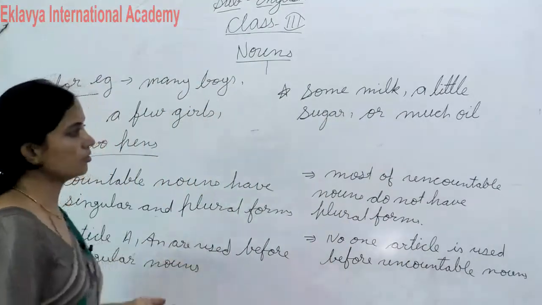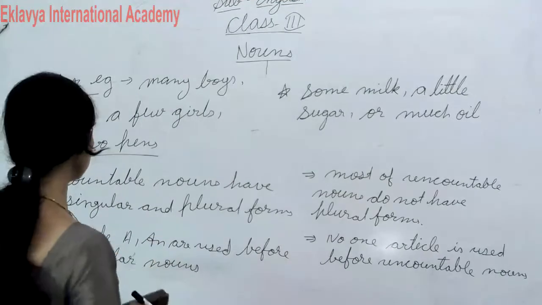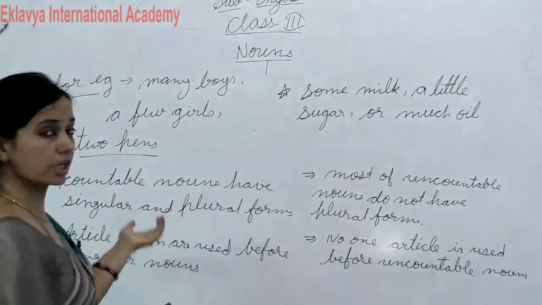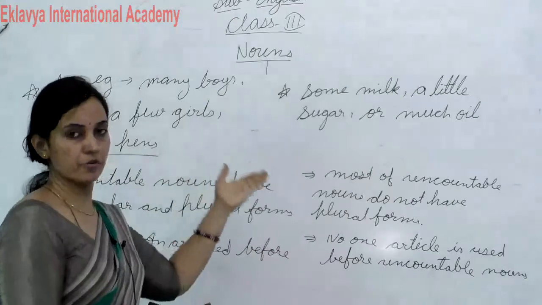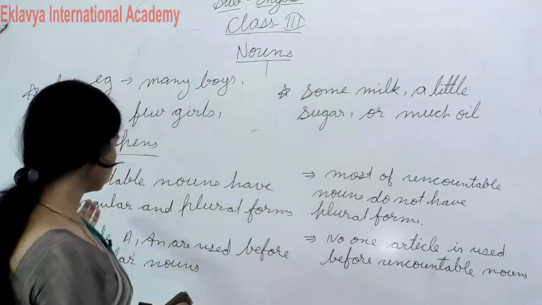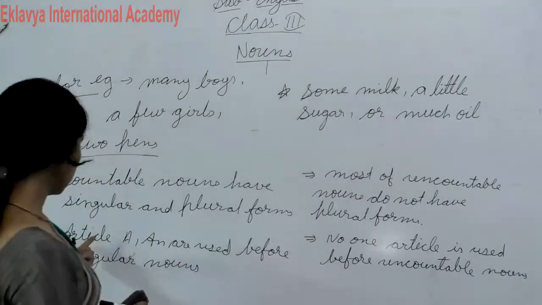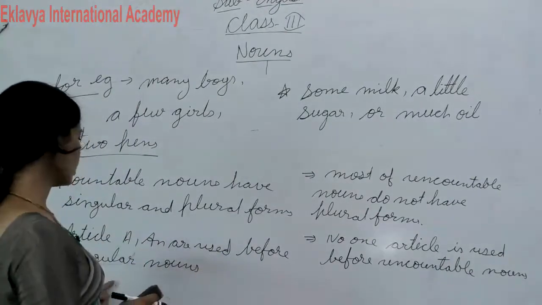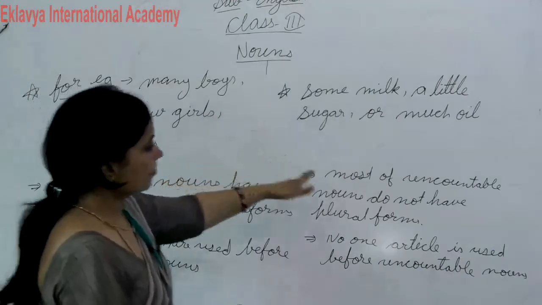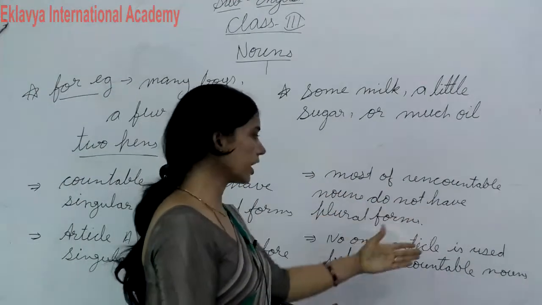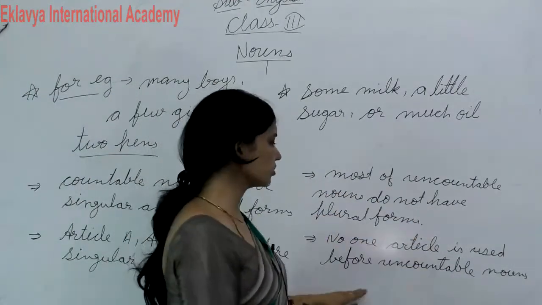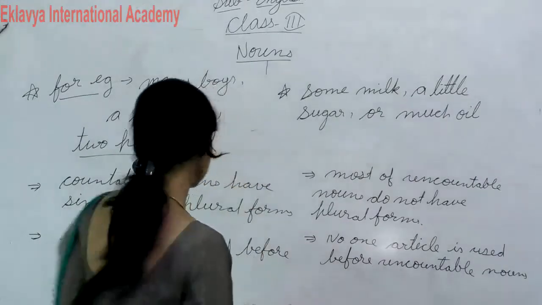Countable nouns are qualified by many, a few, or numbers, and have singular and plural forms. Articles a and an are used before singular nouns. Most uncountable nouns do not have plural forms, and no article is used before uncountable nouns.